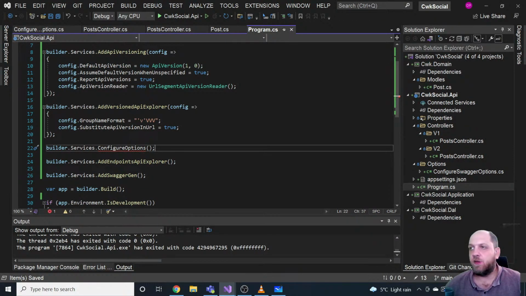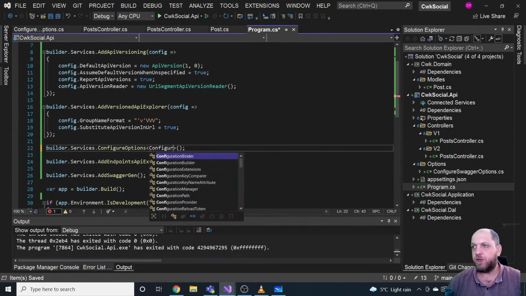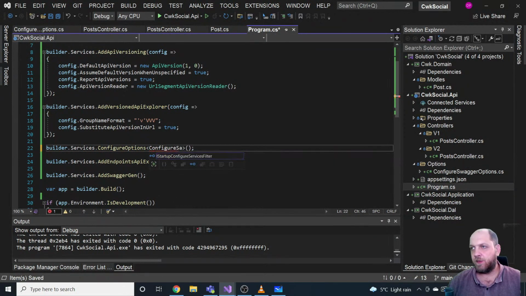Okay, this configure options is of course generic, and we have to specify here the class where we have created these options. So it would be configure swagger options.